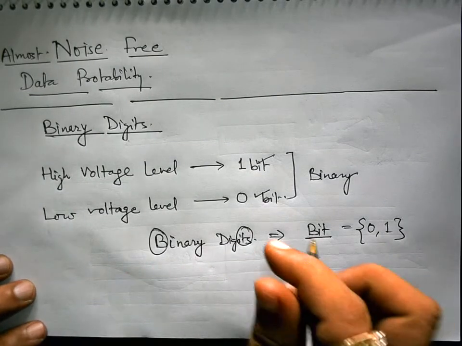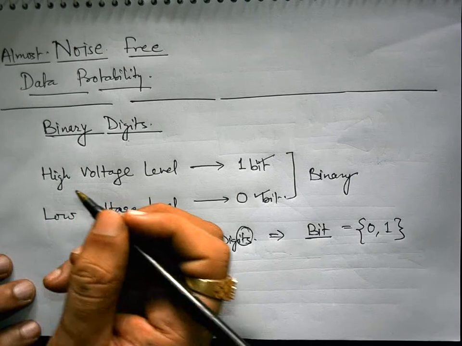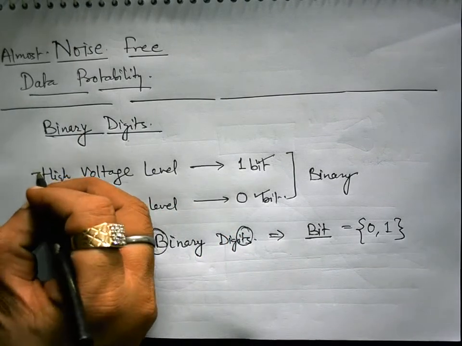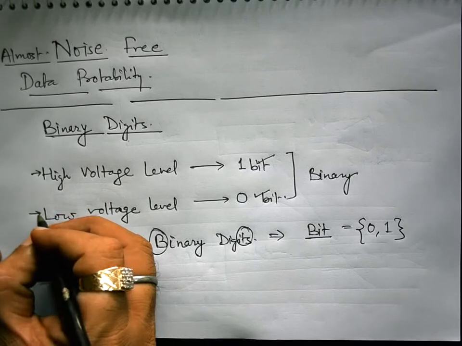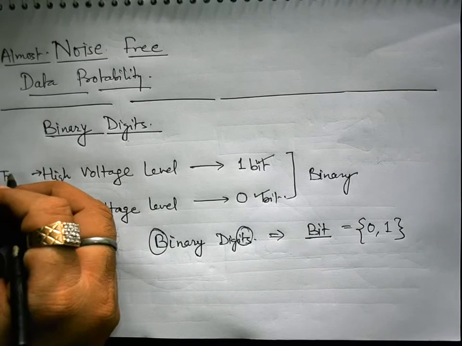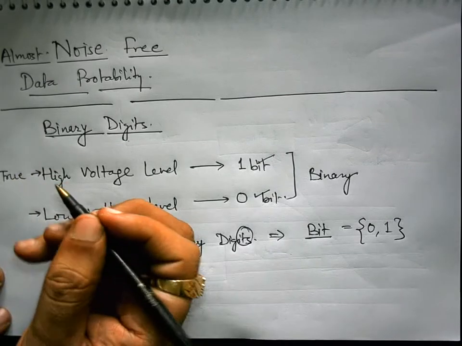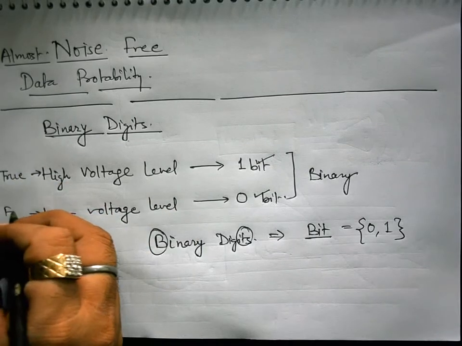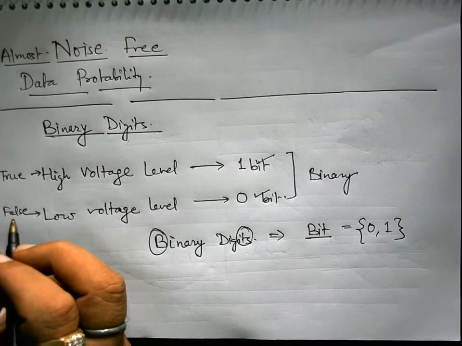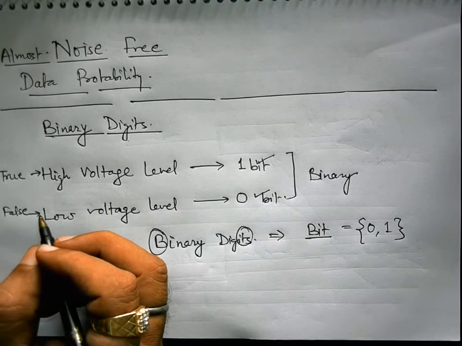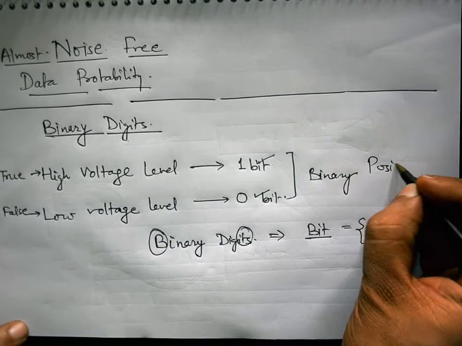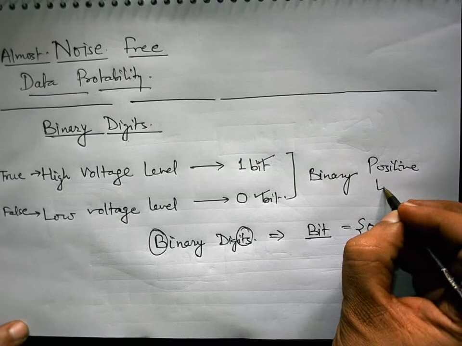As I am saying, it has a high voltage level and a low voltage level, therefore it has many names given for convenience or for logic. The high voltage level is called true and the low voltage level is called false, and this is all for positive logic.